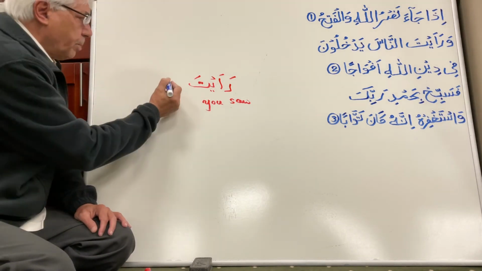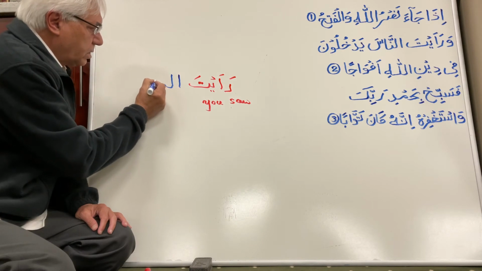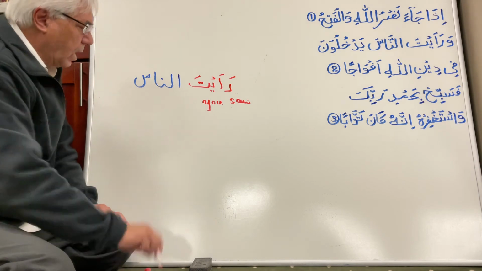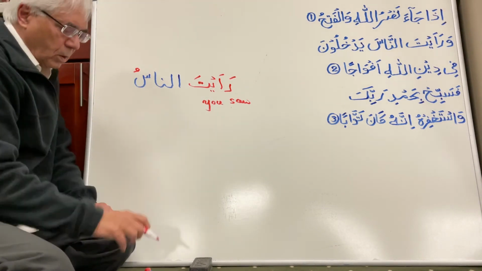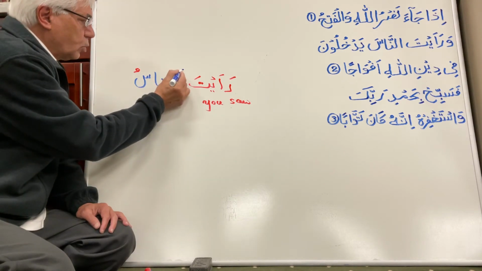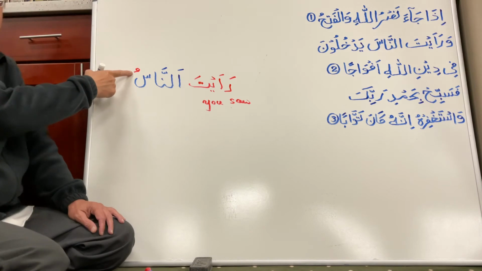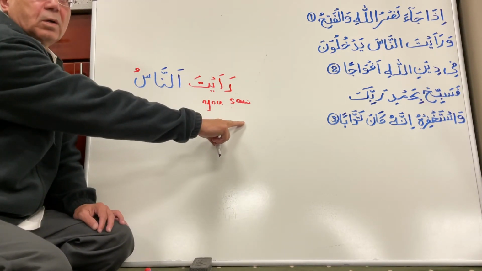You are looking at the people. So the original word is an-naso. Whenever you make the noun, the last letter will have a pesh or a dhamma. If I leave this pesh there, the meaning will be the people saw.